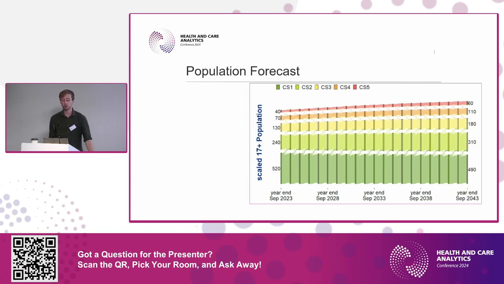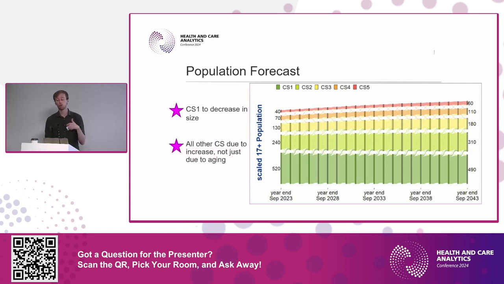So first, looking at our population forecast, we run the model starting at the year end September 2023. Some things to point out. Core segment 1, the people with the fewest diagnosed conditions or the lowest multimorbidity, is the only one of the 5 that's set to decrease in size. Unfortunately, all the other ones are set to increase. I say unfortunately, but remember, this is not necessarily a bad thing that people are living with illness, because they may have otherwise not been living with illness historically. But it does mean, obviously, increased healthcare utilization.